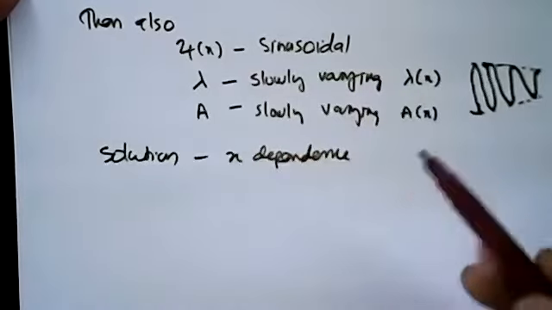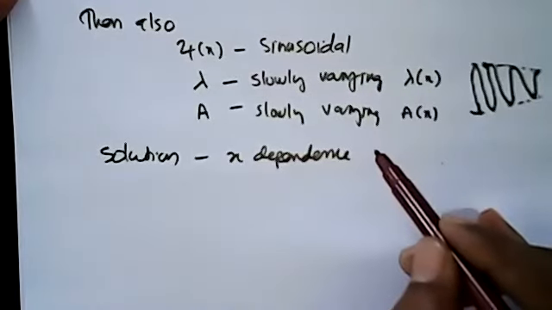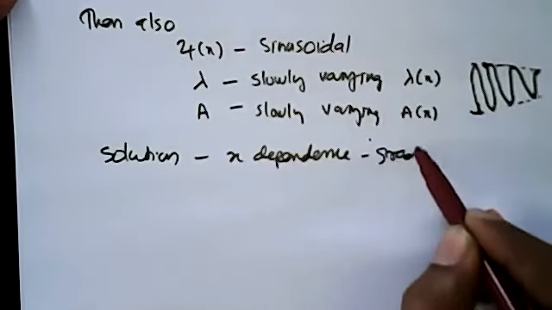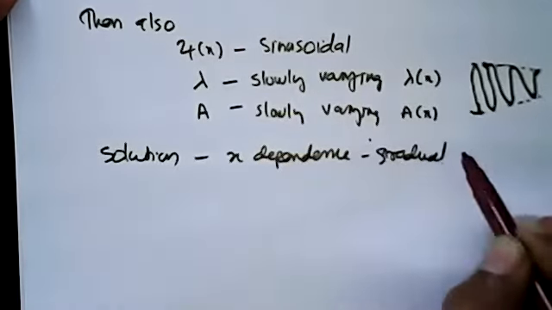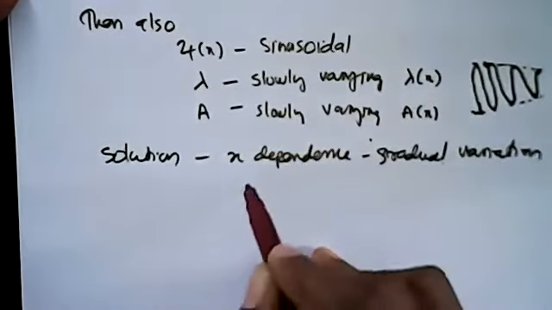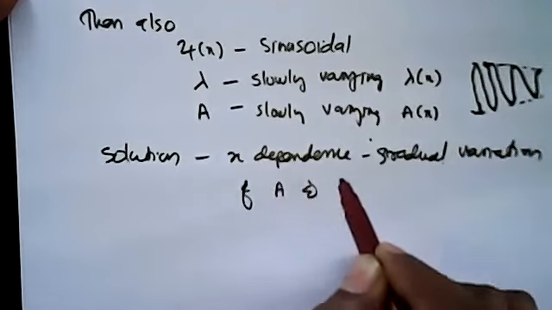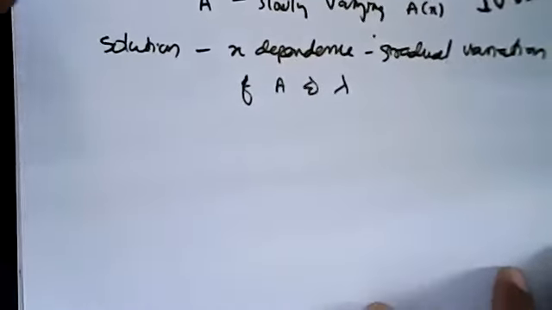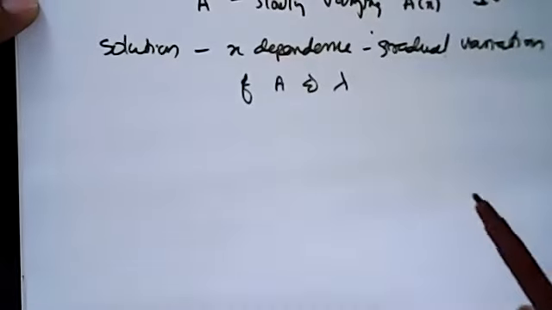So gradual variation of A and lambda means gradual variation of amplitude and wavelength. Okay, so these are some of the preliminary ideas.